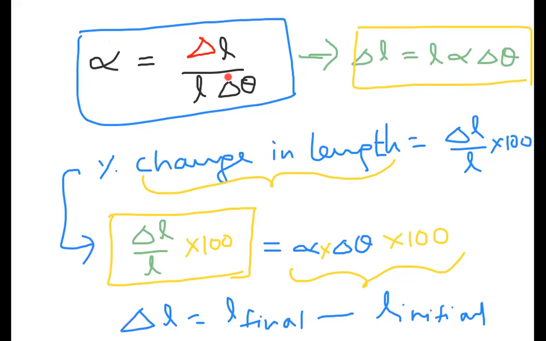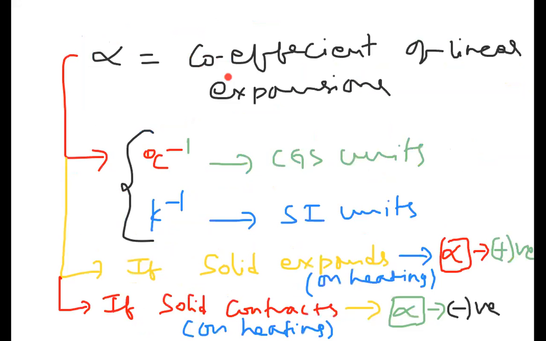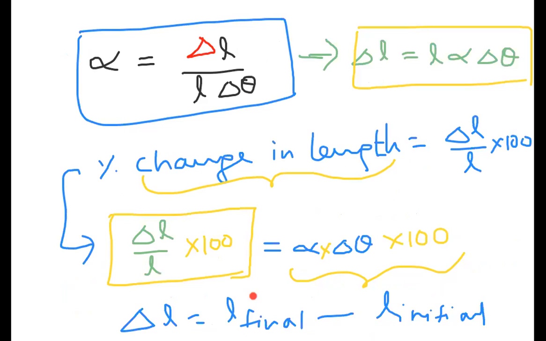Like that we can write. And here you observe carefully. If a solid contracts on heating, what will happen? Contracts means length decreases. That means the final length is less than the initial length. So less value minus more value is negative.